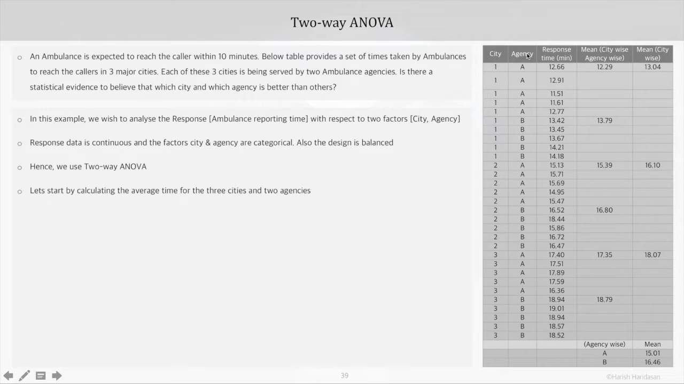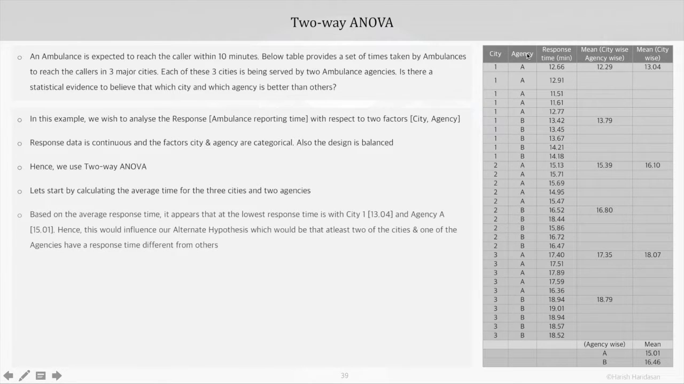Now before we get into the statistical inferencing using two-way ANOVA, we need to form our hypothesis. And for that, first we need to calculate the average time for the 3 cities and 2 agencies. Now based on the average response time, it appears that city 1 is at the lowest response time, that is 13.04. And agency A seems to be at the lowest response time of 15 minutes.